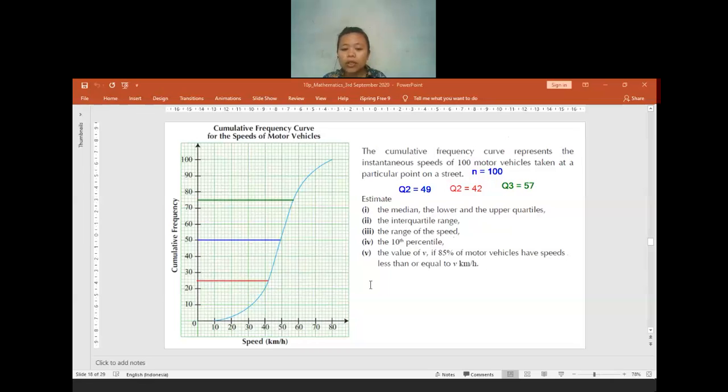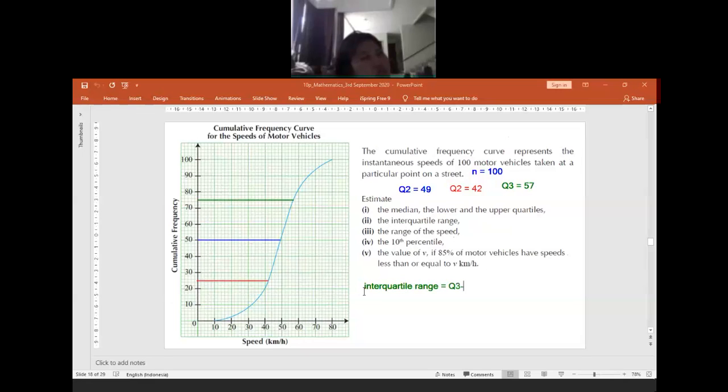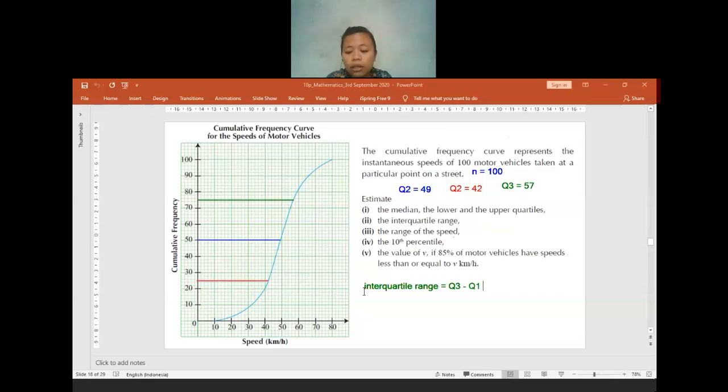Okay, now we move to the interquartile range. How do we find the interquartile range? Is there anyone who still remembers? Yeah, the interquartile range is Q3 minus Q1. So it will be 57 minus 42. Sorry, I labeled it wrong. The Q1 is supposed to be 42. Typos everywhere. 57 minus 42. How much will it be?